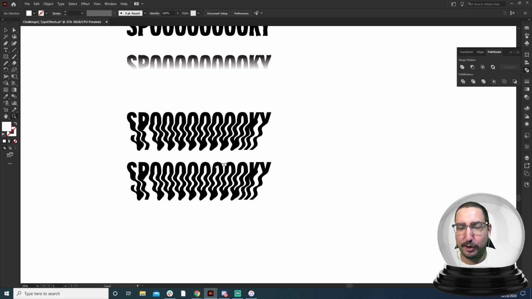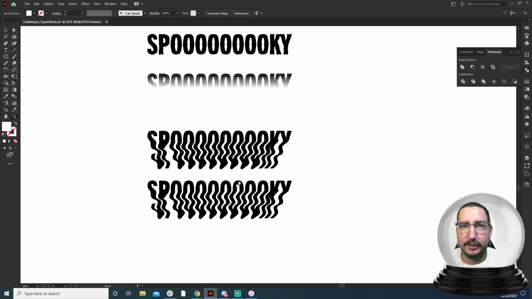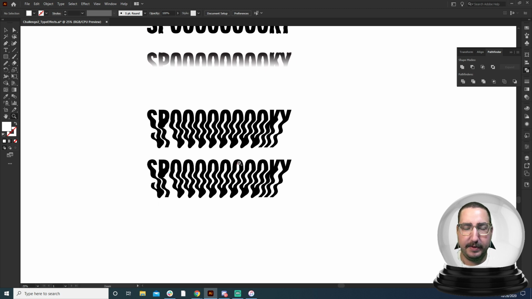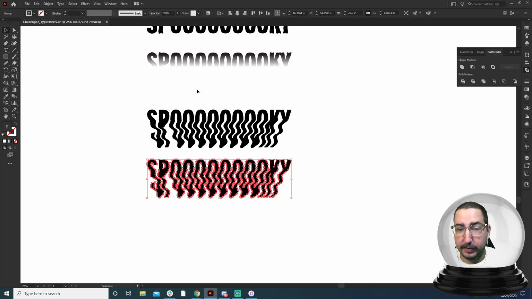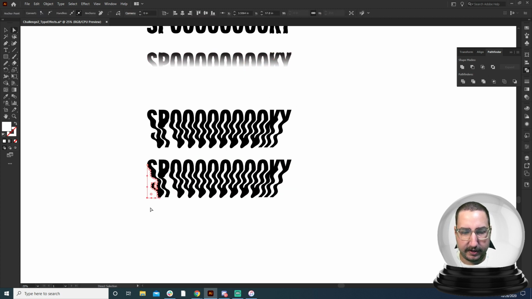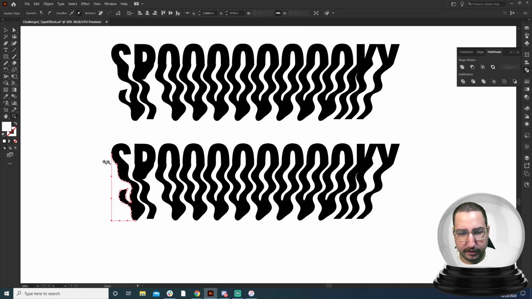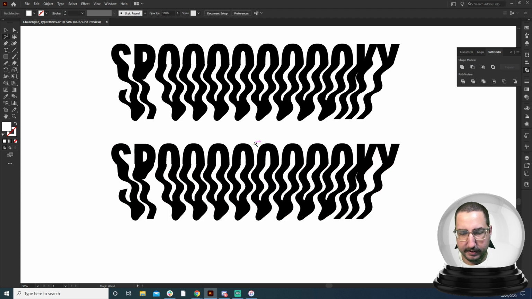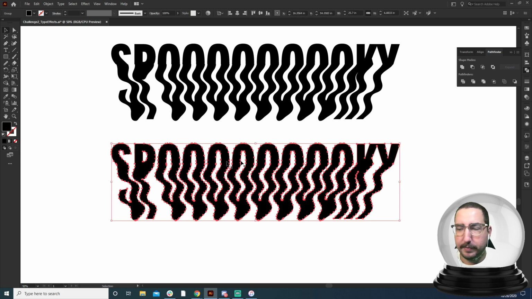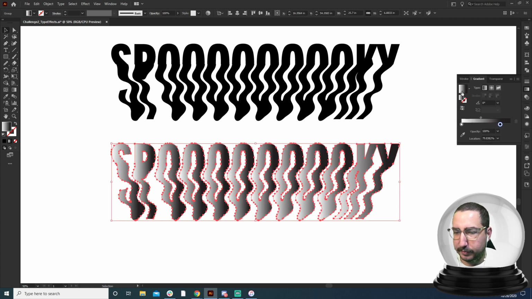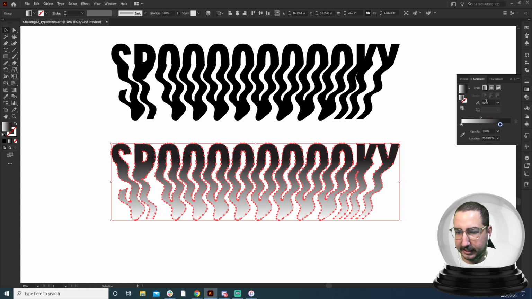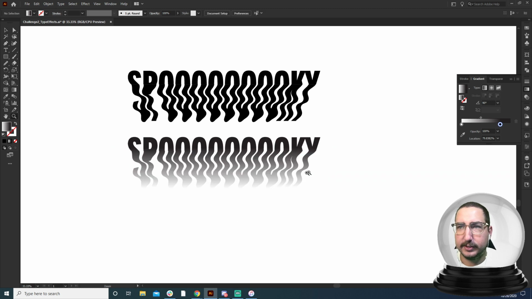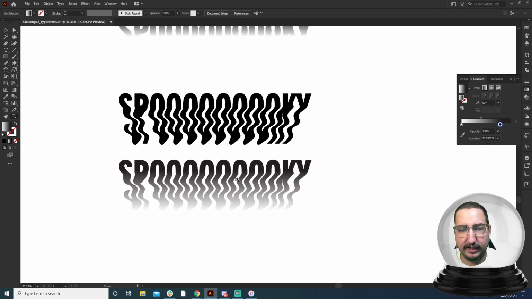We have 10 minutes left, so I'm going to show you one more way to create some spooky type, and this time is going to be a little bit different. So what we can do with this is let's go ahead and put our gradient on it. Oh, so it's kept the white here. We actually want to get rid of that. So we can grab the, there we go. So I'm going to apply a gradient to this so that we can see again what we were working with before, so that it looks like it's fading away. There we go. Looks like it's fading away very ghostly into the abyss.